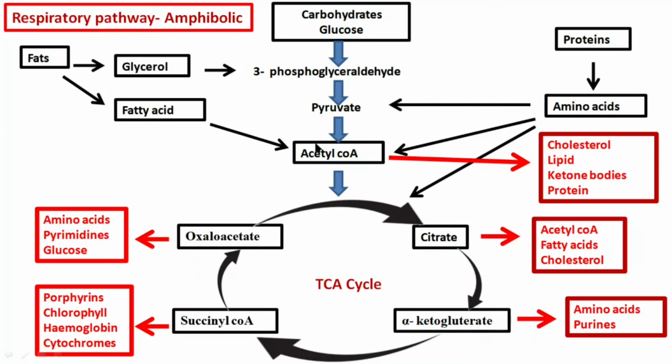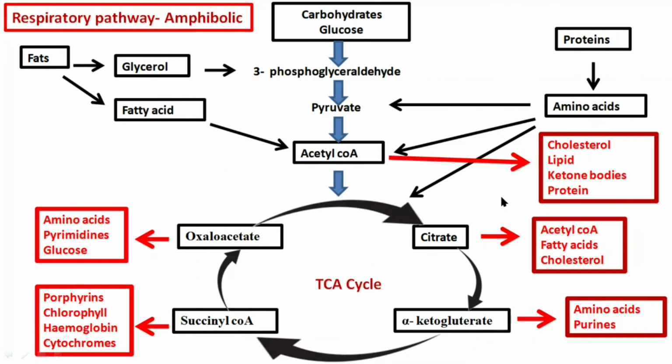In the same way, acetyl-CoA can give rise to fatty acid, 3-phosphoglyceraldehyde can get converted into DHAP and then get converted into glycerol. From these two, fats can be synthesized. In the same way, pyruvate can give rise to glucose whenever needed. So it is not only catabolic, it is also anabolic because it is a bidirectional process.